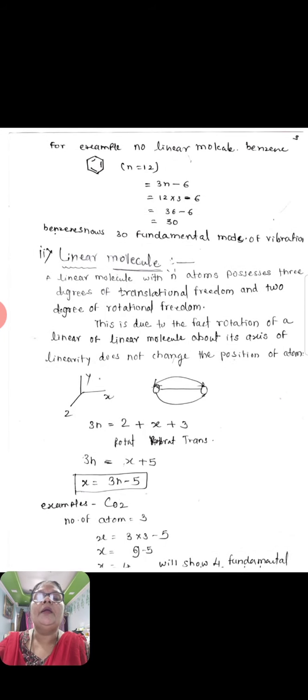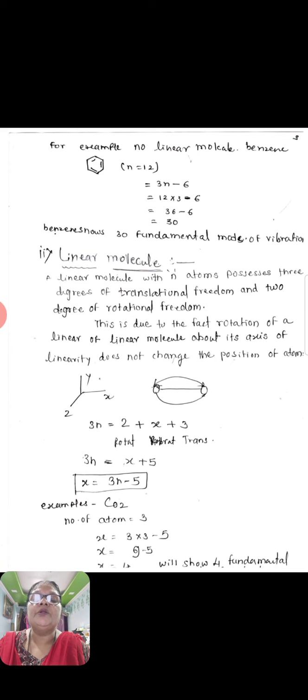For example, the non-linear molecule benzene. Here n is equal to 12, so putting the value of n, 3 into 12 is 36, 36 minus 6 is equal to 30. Benzene shows 30 fundamental modes of vibration.